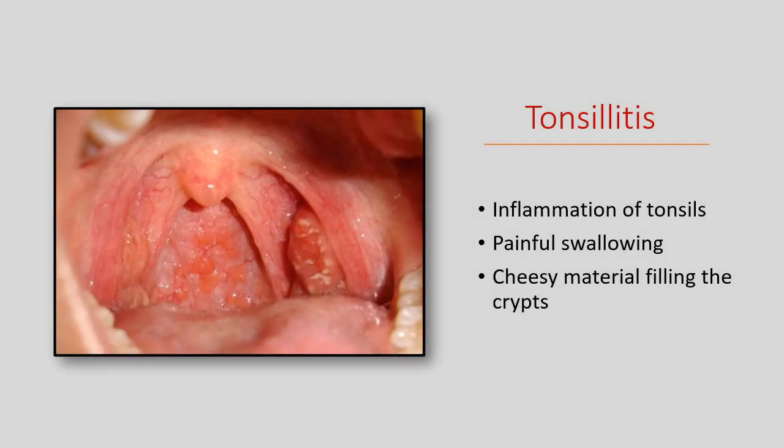So to tell you some of the applied aspects, tonsillitis, this is inflammation of tonsils. So we can see both arches containing tonsil here, which is appearing to be swollen, with some cheesy material which are packing the crypts of the palatine tonsil. So patient will present with painful swallowing, and this cheesy material is because of exudates or WBCs or pus formation and debris.